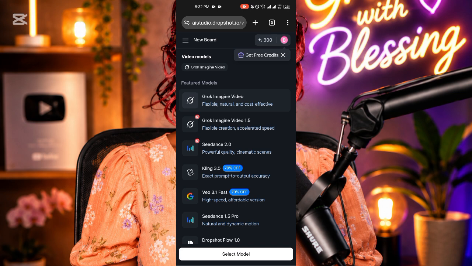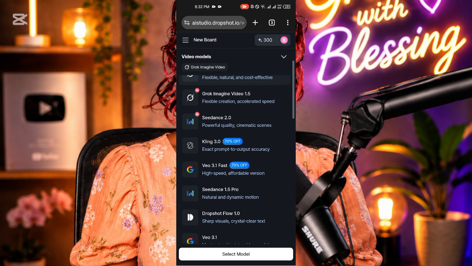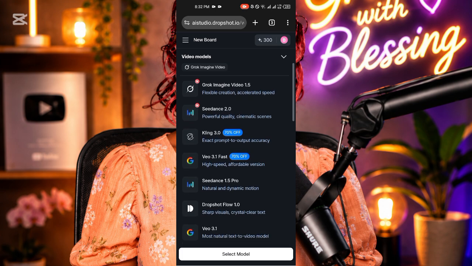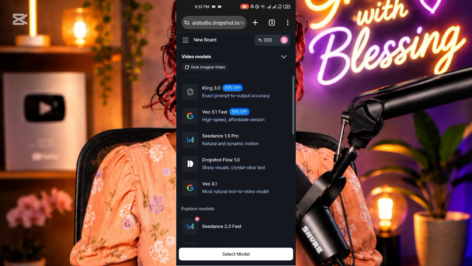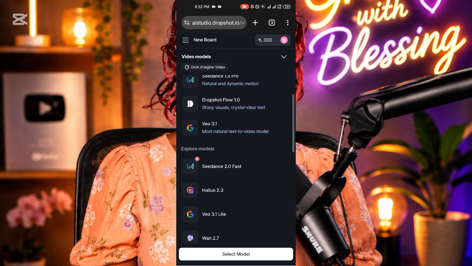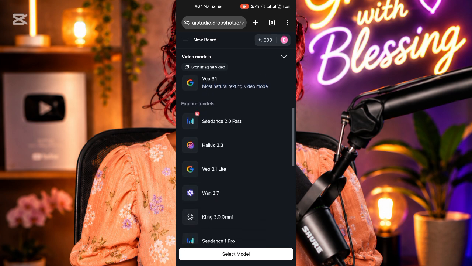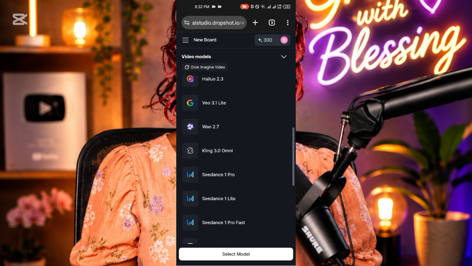Look at all the models you can use on this website. Just explore these models. Big models that are good for video generation. It's a lot. Do you see Hailuo there? Do you see Google Veo? Do you see them? There are so many. Kling is there, Seedance is there, all the variants of Seedance 1.5 Lite, 2.0, everything is here for video generation. You don't need to stress yourself. Just come to this website and then use it.